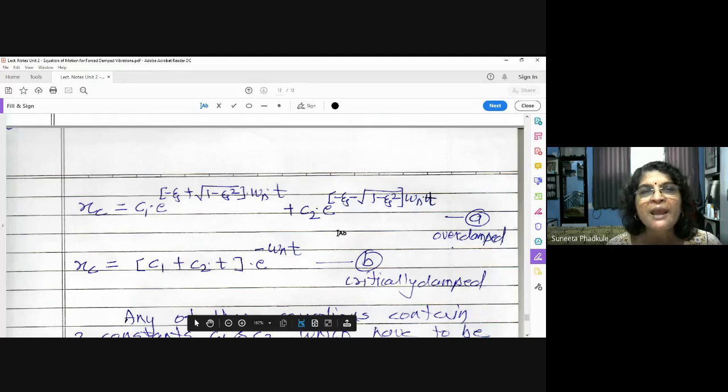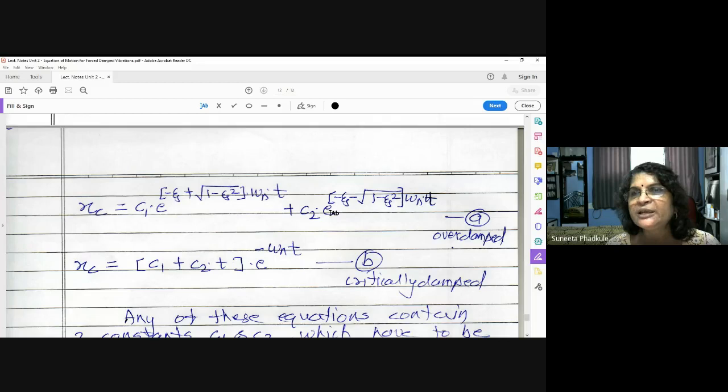For over damped vibratory system, the solution Xc is given as C1 e raised to S1 t, where S1 is minus zeta plus square root of 1 minus zeta square into omega n, plus C2 into e raised to S2 t, where S2 is minus zeta minus square root of 1 minus zeta square into omega n. So this is plus sign here, it is minus sign here. So in short, the solution for an over damped system is Xc is equal to C1 e raised to S1 t plus C2 e raised to S2 t, where S1 is given by this formula, S2 is given by this formula.